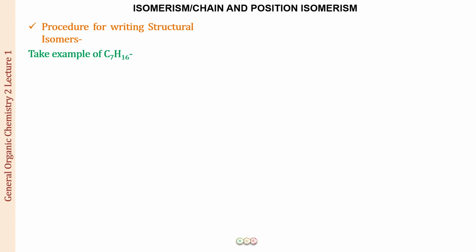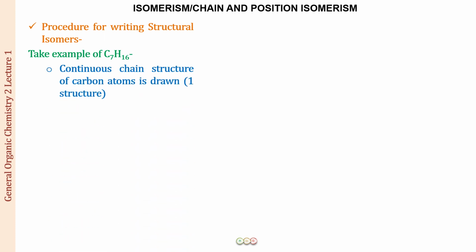So this is what? This is heptane, right? And when we are going to write the structural isomers, first of all, we will be writing the longest chain structure of carbon atoms, as you can see in the figure over here. So we are going to have 7 carbons. We will put them all in one continuous chain, and the common name of the compound is going to be N-heptane, right? So N stands for normal, when all the carbons are in a straight chain. There is no substituent group present, so this is going to be N-heptane.